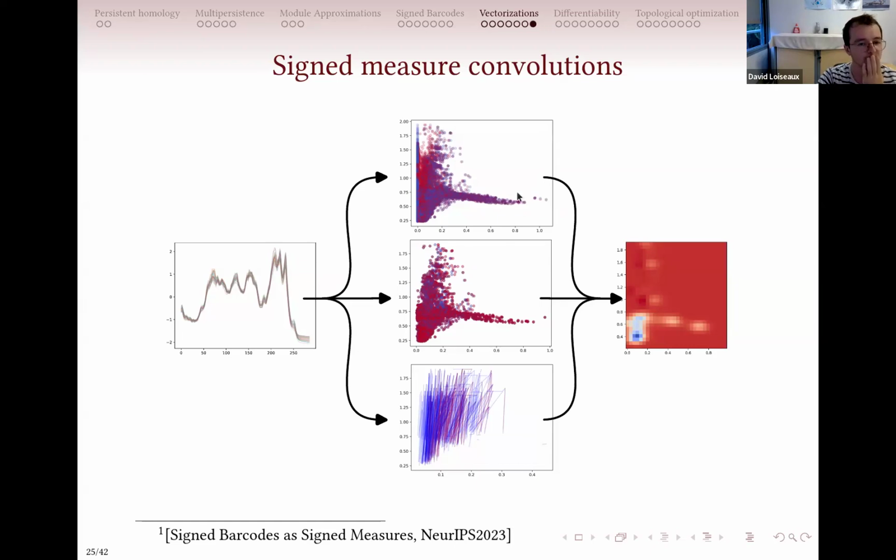Sorry, you mean between the choice of this? I think we did, at least for these two: the Euler characteristic here and the Hilbert function here. Maybe not in this paper, but in the differentiability paper, we also did that. But not for the rank, because the rank is a bit more complicated to compute.